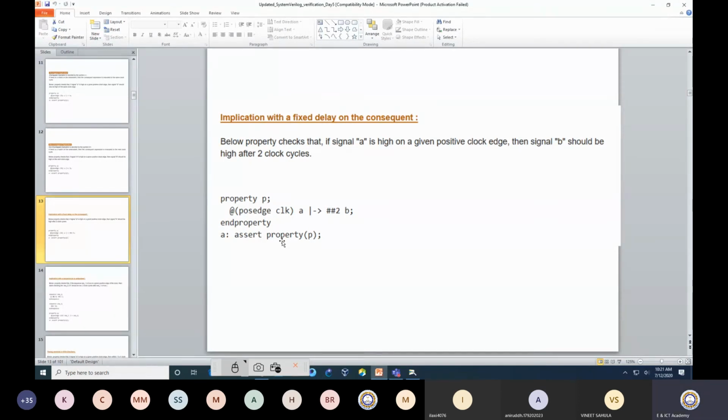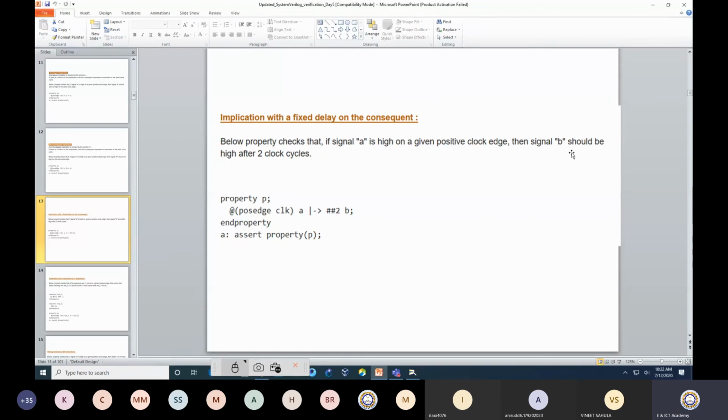If I want to verify this particular scenario, I can define a property: at the positive edge of the clock, if A is high, then with the overlap implication operator, ##2. That means A is high in the present clock cycle. Now on the right hand side, after a 2 clock cycle delay, I would like to check whether B is high or not. That is exactly what is being verified. So signal A is high on a positive clock edge and then B should be high after 2 clock cycles.